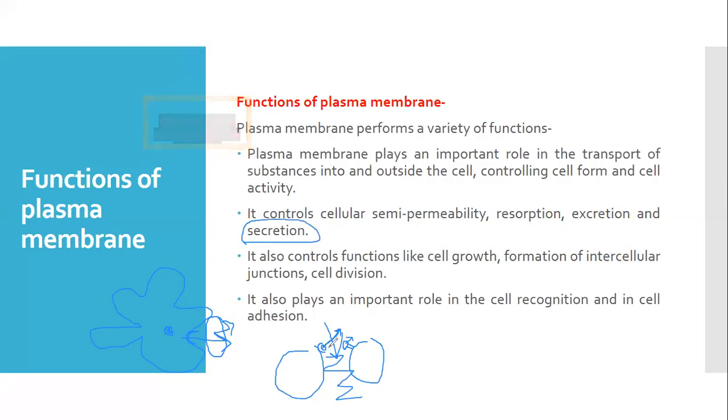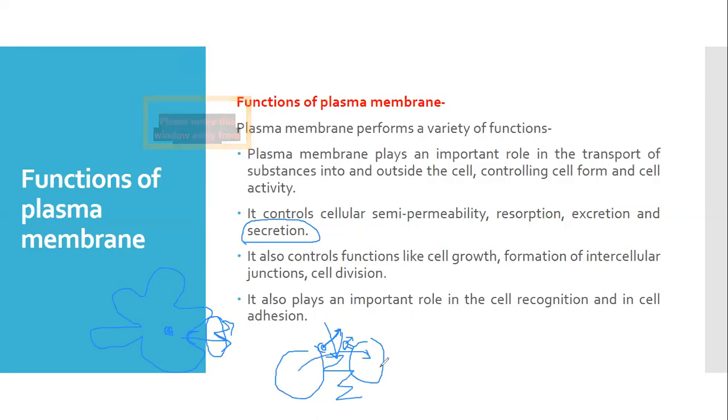This neurotransmitter is secreted from the synaptic membranes of this neuron. Now what will happen? This neurotransmitter acetylcholine will bind to the cell receptors located on the plasma membrane or cell membrane of another cell, whether it is a muscle or another neuron. So this is how the message is transferred from one cell to another cell.